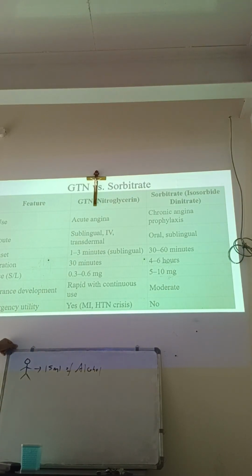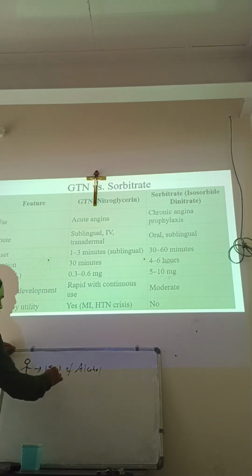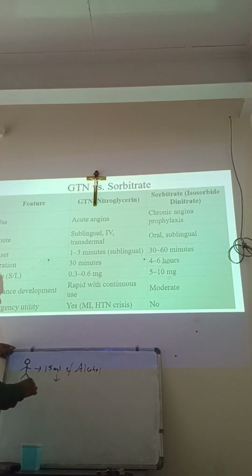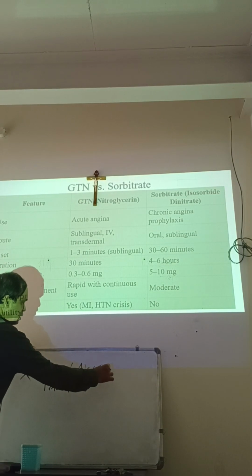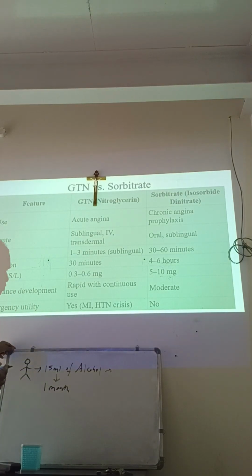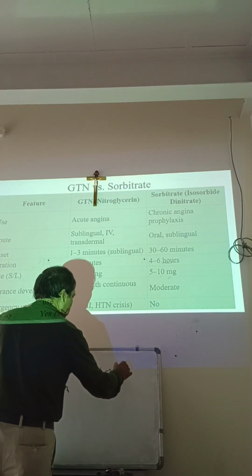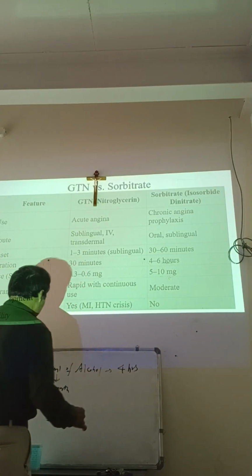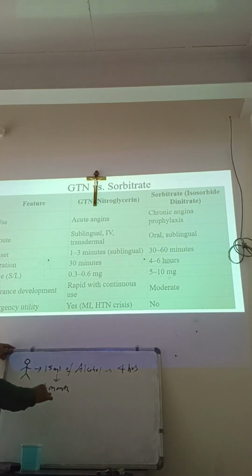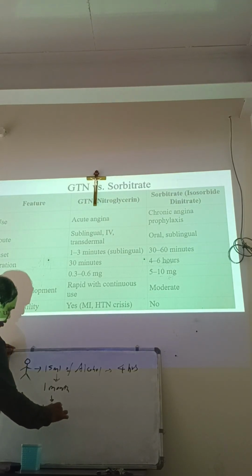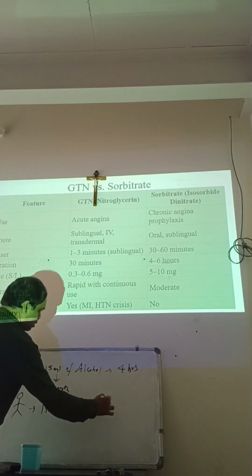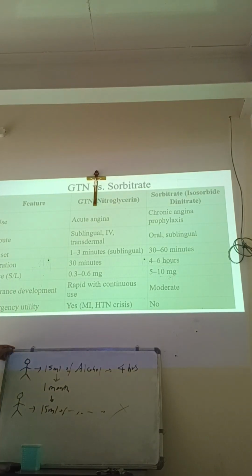He got nice euphoria, the alcoholic effect. He continued 15 ml every day for about 1 month, and used to get this euphoria and alcoholic effect, say for 4 hours. After 1 month, the same person, when he drinks 15 ml of alcohol, is not getting the effect.